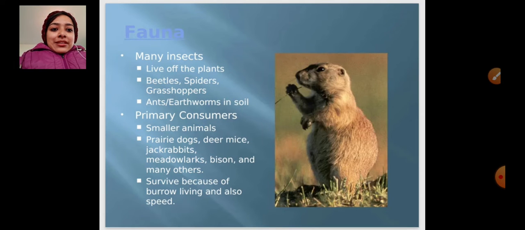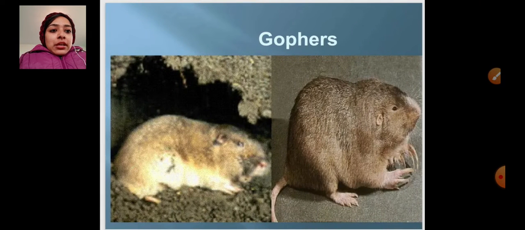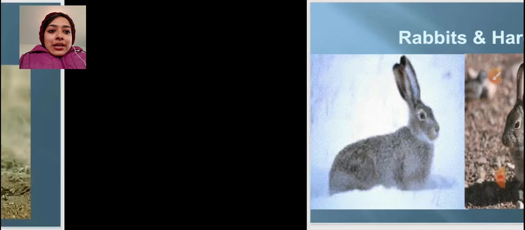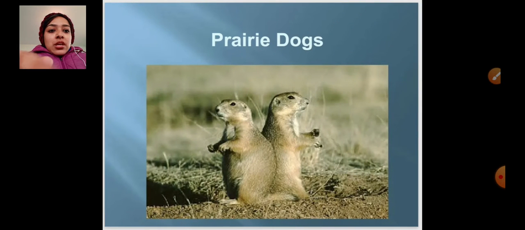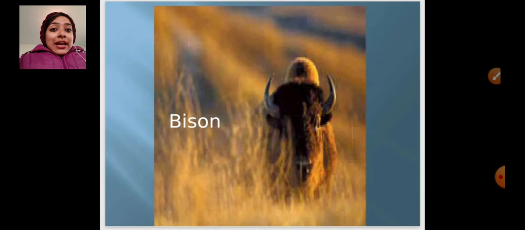Primary consumers are the smaller animals: prairie dog, deer, mice, jackrabbit, meadowlark, bison. Bison is a kind of buffalo, and many others. Bison is very famous in North America as a buffalo. They survive because of burrowing, living and also speed. Next, we can say the gophers, some kind of animals which live under the mud, and the rabbits and hares. Next is the prairie dogs. This is called a prairie dog, not the kind of dog which lives here in our country. This is the bison.